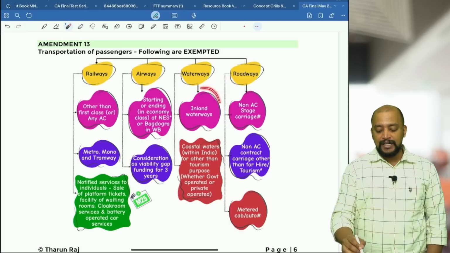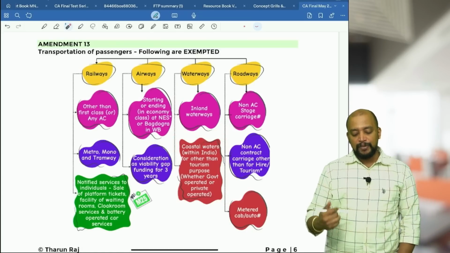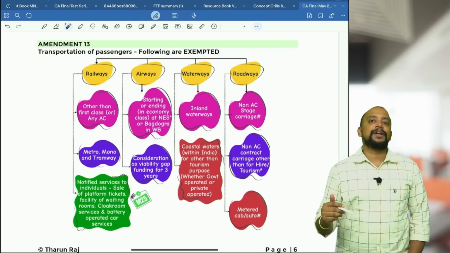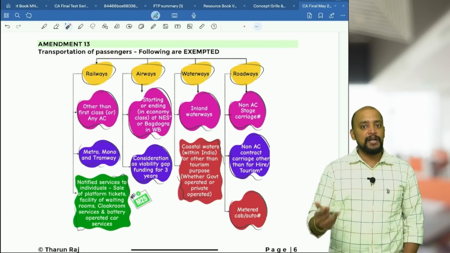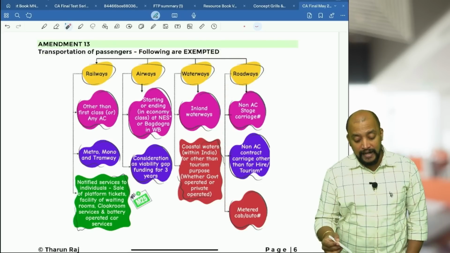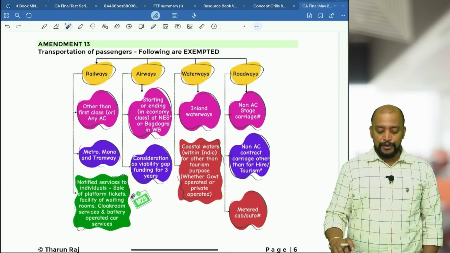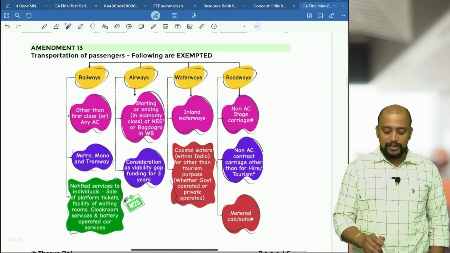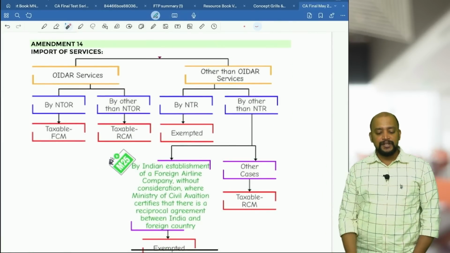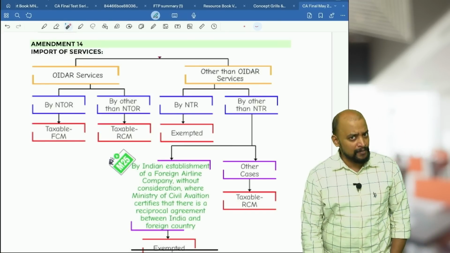Waterways, we have 2 exemptions. Inland waterways is exempted. Coastal waters within India is also exempted, but it should be for other than tourism purpose, meaning public transportation. Public transportation means it can be operated by government, it can be a government ferry, or it can be private ferries. Then roadways, we have 3 exemptions: non-AC stage carriage, non-AC contract carriage other than for tourism or hire, and metered cab or auto rickshaws. No change in all these things. So this is the extra point that you need to remember. Next one, import of services is divided into 2: OIDR service and other than OIDR service, same classification.